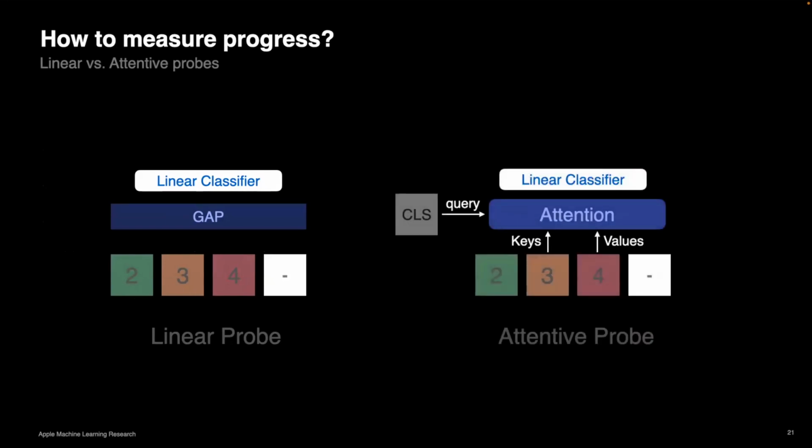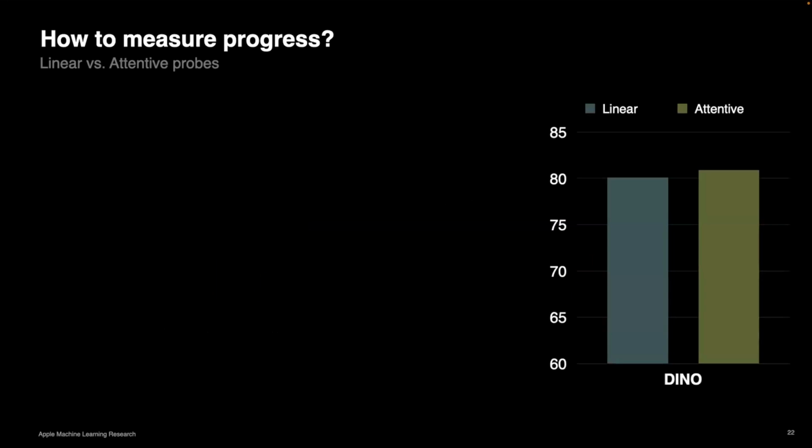However, there is a very simple modification, doing an attentive probe, which has been adopted recently in more and more works. We only need to add 2 extra matrices, like keys and values. And what we learn here is more of a weighted average than an average uniformly across patches. This extremely simple modification can have a very large impact on methods that are not trained similar to contrastive methods to tell things apart, and are not well aligned for linear probing. If you look at a method like DINO, and you look at the difference in performance between linear probe and attentive probe, something that learns the weights for mixing the patches, we see only some small marginal improvements.